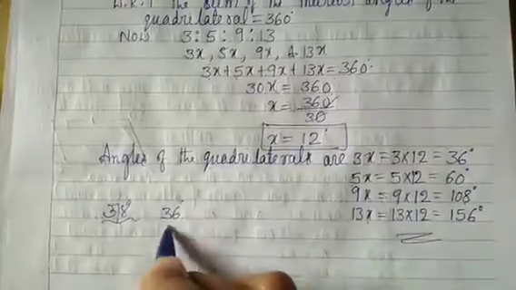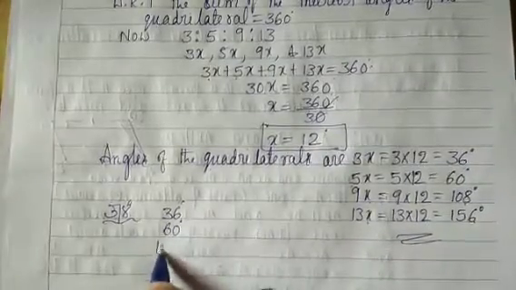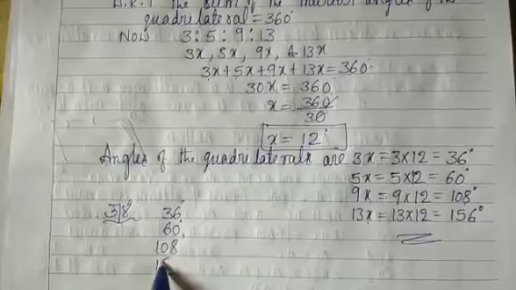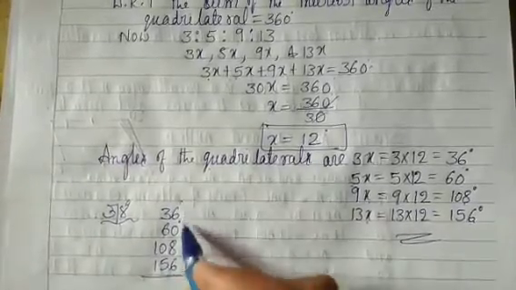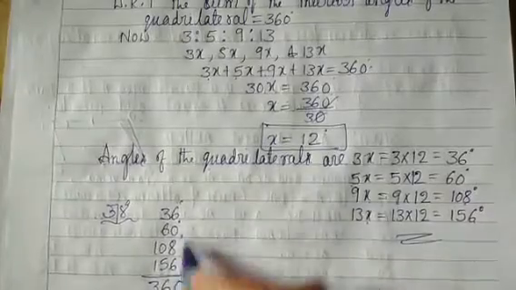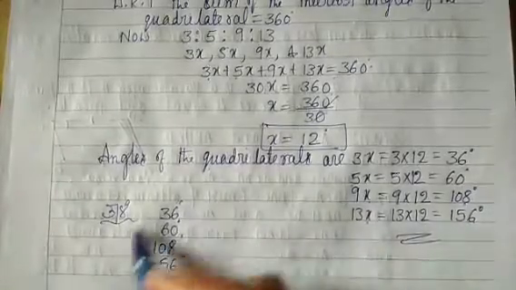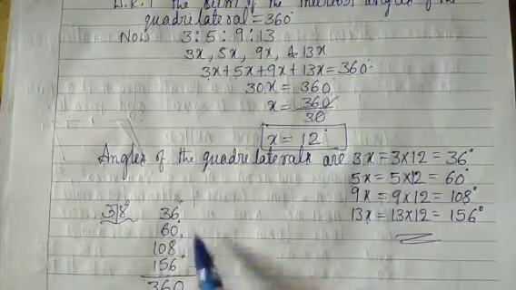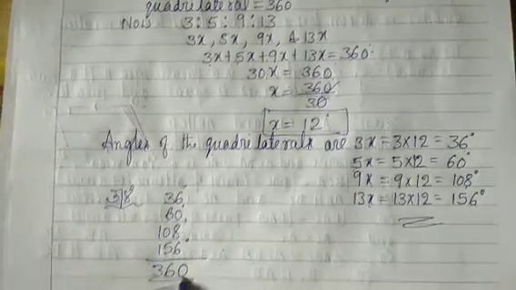36 degrees, 60 degrees, 108 degrees and 156 degrees add up to 360 degrees. So the sum of the interior angles of the quadrilateral is 360 degrees.